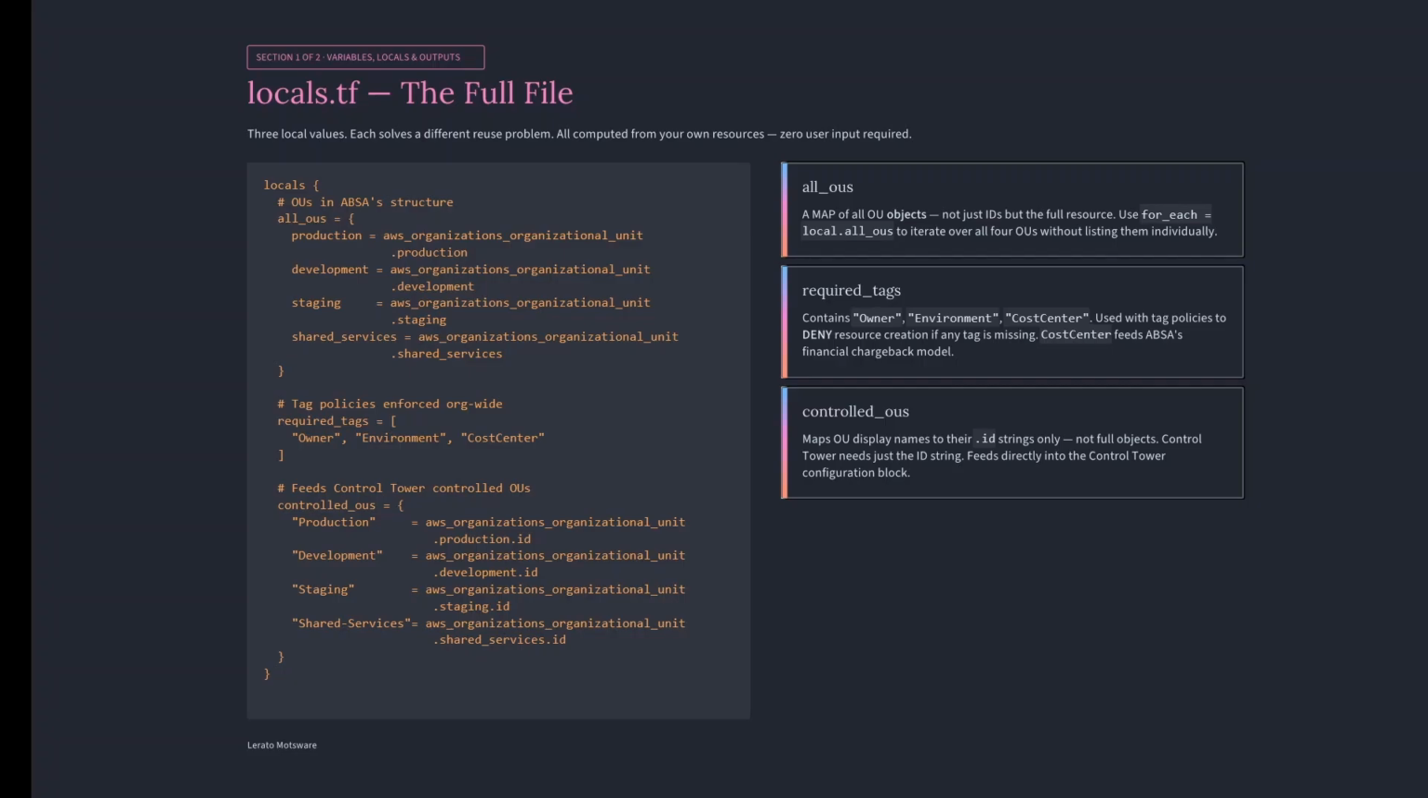Control Tower only needs the ID card. It does not need the full file. Feed it the full object when it expects a string and you get a type error. Feed it exactly what it needs. Maps OU display names to their ID strings only. Feeds directly into the Control Tower configuration block. No hard coding, no copying IDs manually. One reference everywhere.